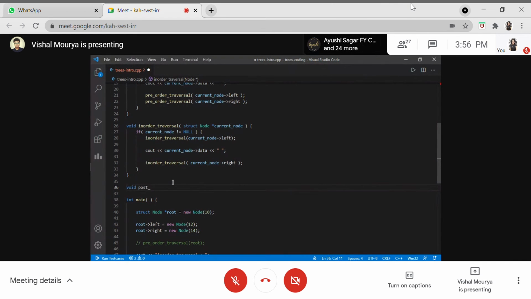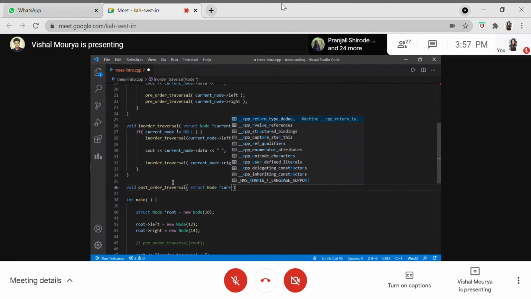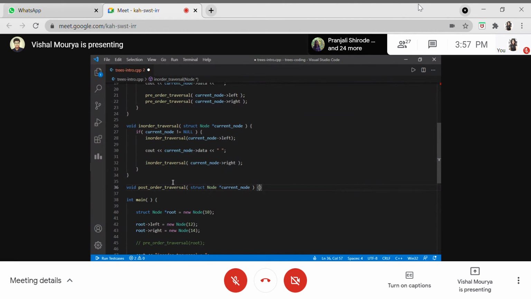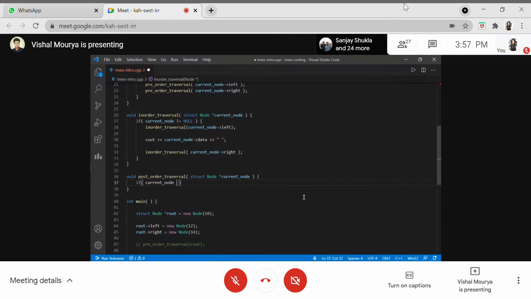So let me just write it, post order traversal, and we'll be just taking the reference as we have taken this reference above of the node, or we are calling it the current node, because that is the most appropriate name for it. So we will first be checking that if current node is not equal to null, that means it is actually a tree and not just a null value.